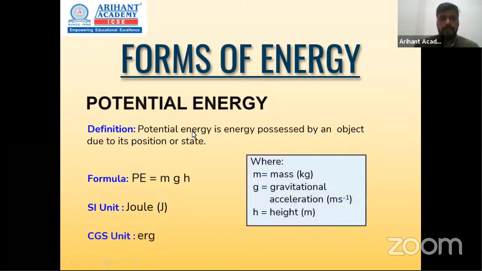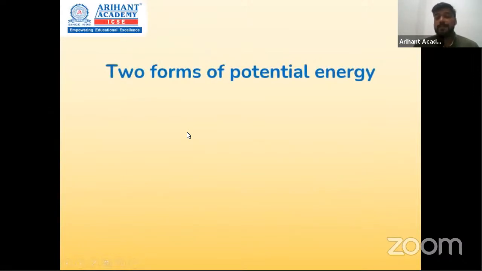Okay, so moving forward to the two types in which potential energy can exist. Now imagine I'm holding a ball at a certain height. That ball will have potential energy because of its position.